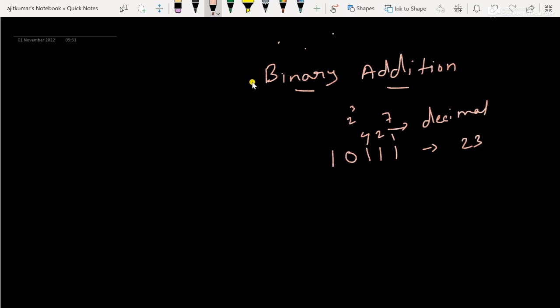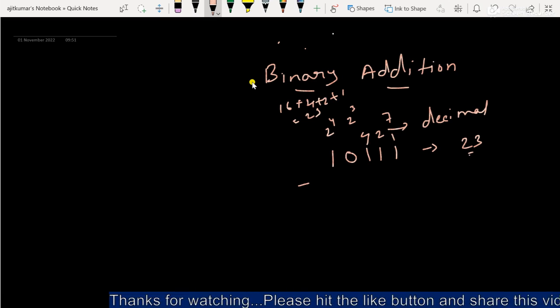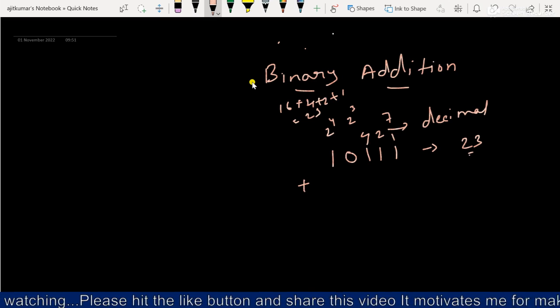Now over here 2 raised to 4, that means 16, right? So 16 plus 4 plus 2 plus 1, how much will it be? 16 plus 4, 20, 22 and 23. So it is 23 like this. Okay, then we'll add it to another number.